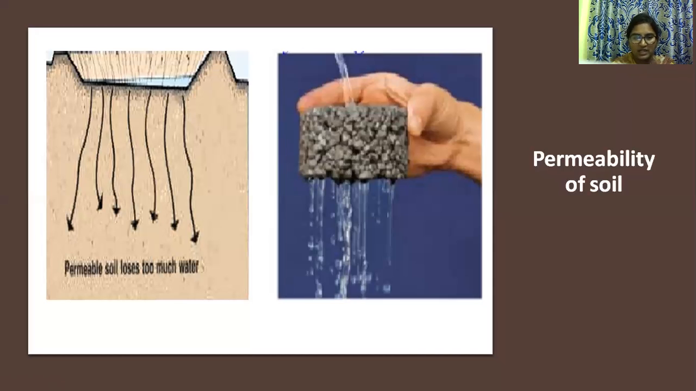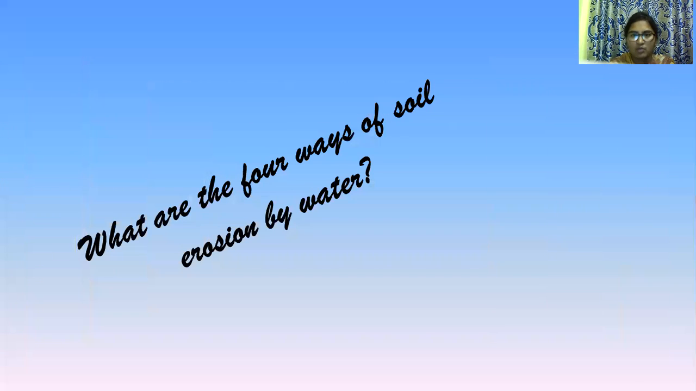And what are the different ways of soil erosion by water? The four ways soil is eroded by water are sheet erosion, rill erosion, gully erosion and riparian erosion. These are the four types of water erosion.